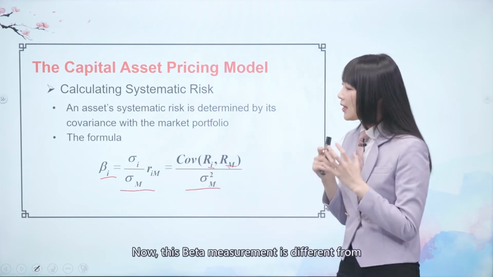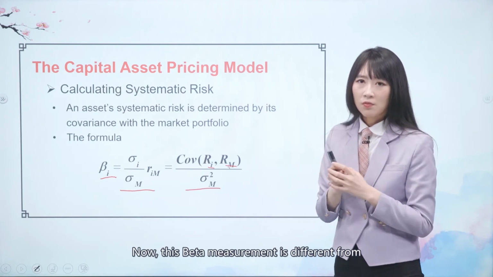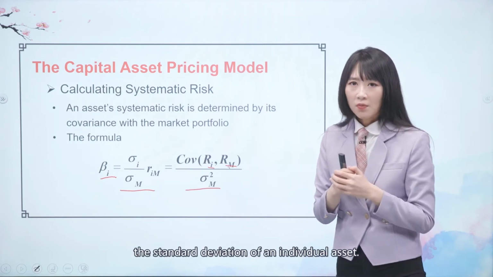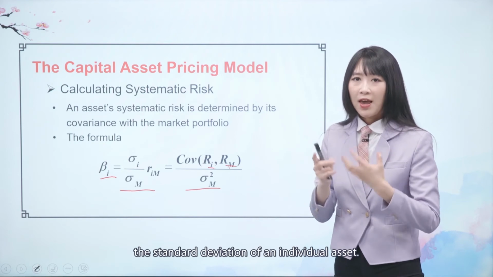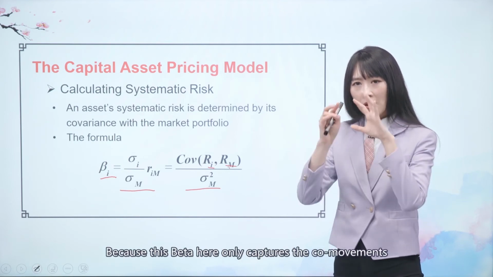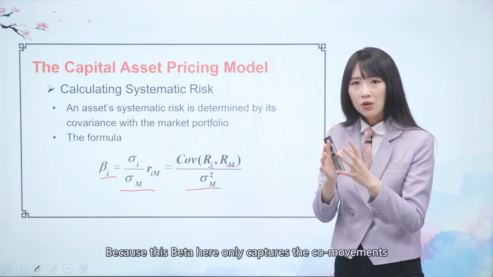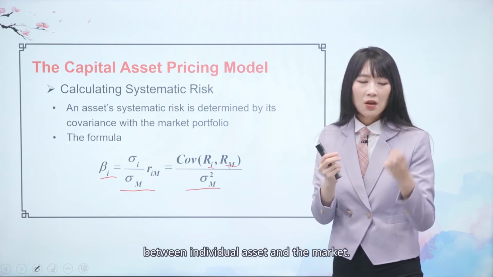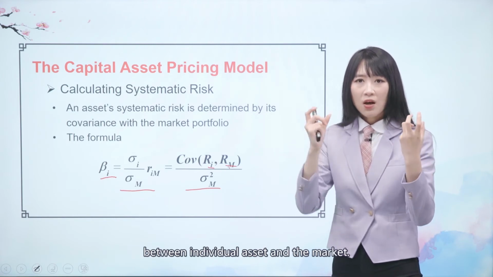Now, this beta measurement is different from the standard deviation of an individual asset, because beta only captures the co-movements between the individual asset and the market.